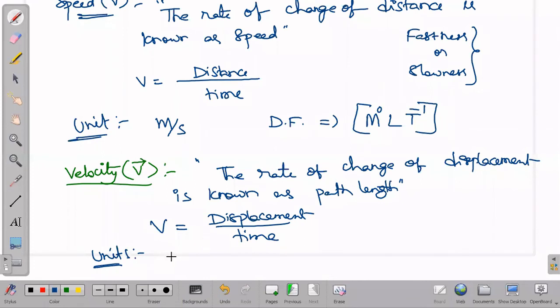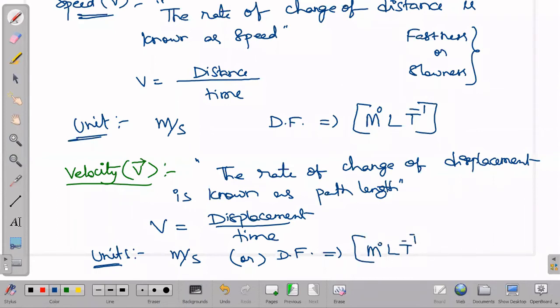The displacement unit is meter and the time unit is second. So meter per second is its unit, and the dimensional formula is what? It comes the same, as the unit is the same. So the dimensional formula also comes the same: M to the power 0, L, T to the power of -1.